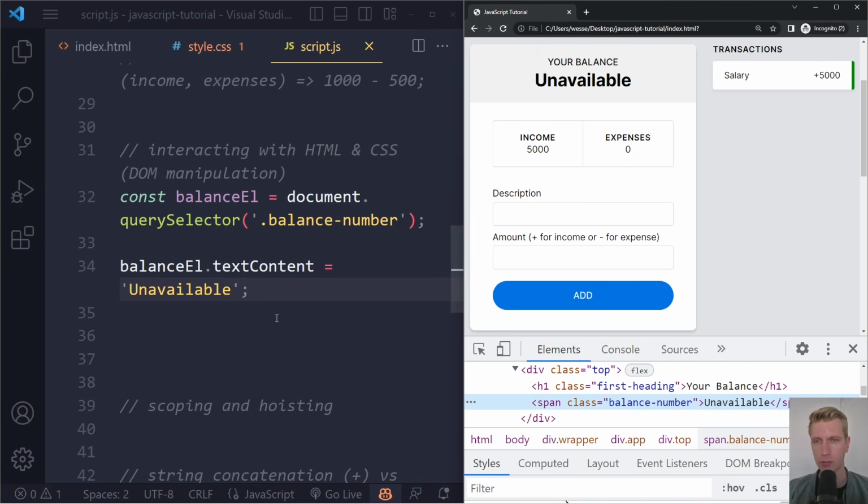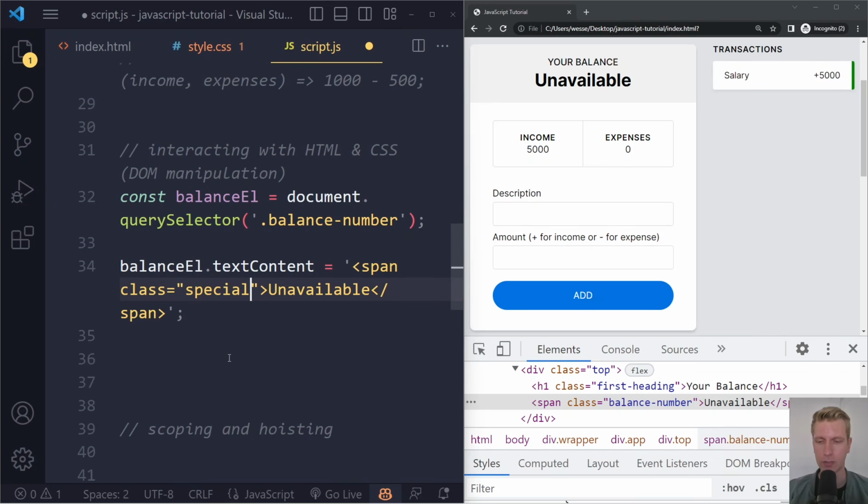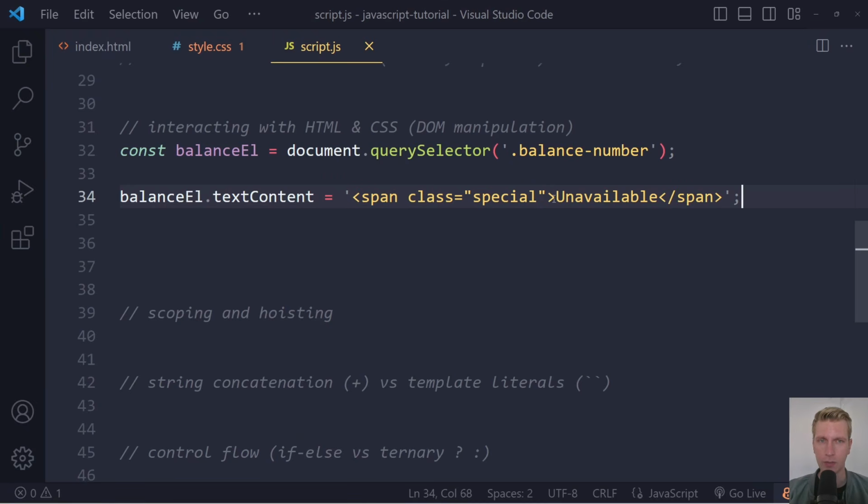Now, sometimes what you want to do is create an HTML element, right? So maybe you want to wrap this in a span, right? So here we're going to say this span, and maybe this span has a certain class, maybe some kind of special class, maybe special styling. Maybe that's what we want to do. Let me make it full screen here. So we want to wrap this in a span now. And by the way, I'm using double quotation here because here we're already using single, right? So if I would use single here, it thinks this would be one string, and then this would be another string, and it has this weird special, right? So if you have strings in a string, you have to alternate between them. That's a different story.